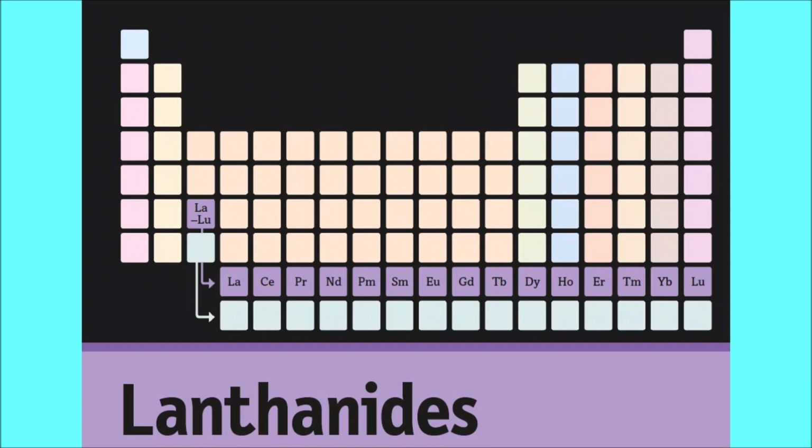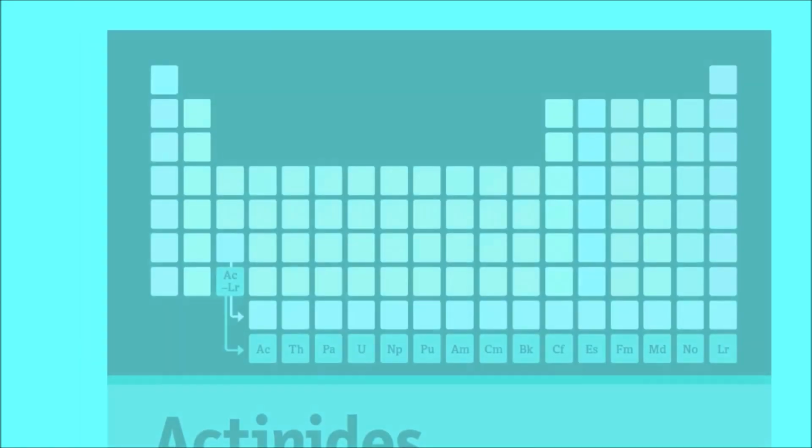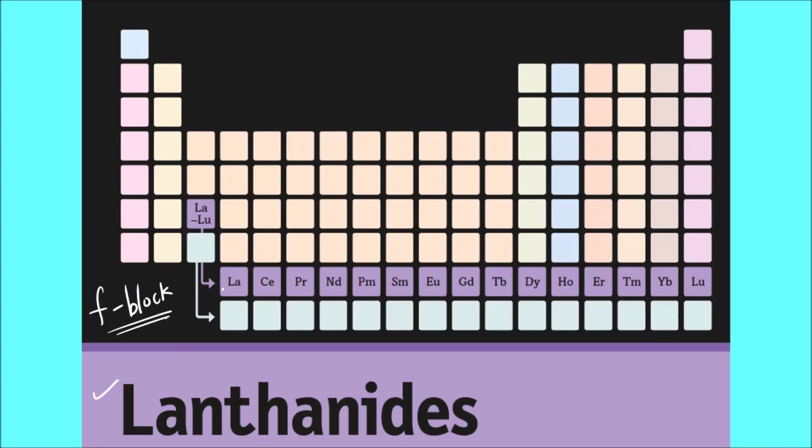Now we come to the last, the f block. The f block has two sets of elements. One is called lanthanides, another is actinides. Lanthanum, cerium, praseodymium, neodymium, promethium, samarium, europium, gadolinium, terbium, dysprosium, holmium, erbium, thulium, ytterbium, lutetium.